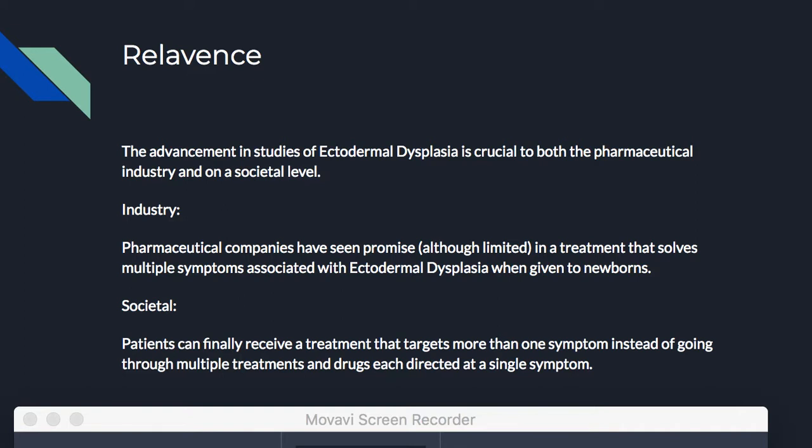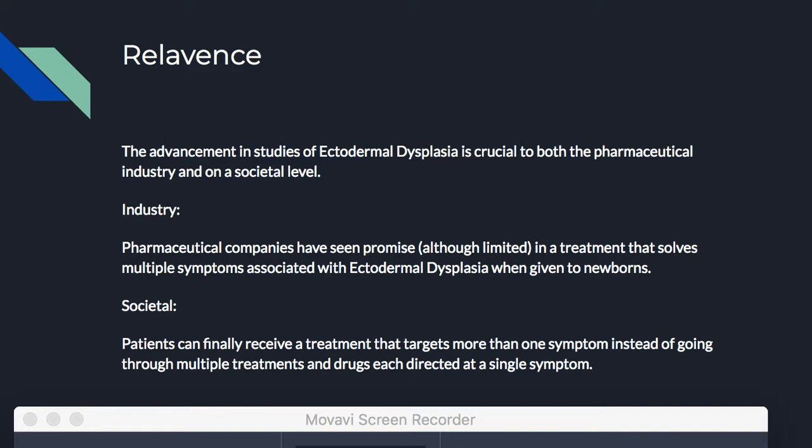Now, this is relevant because it is crucial to the pharmaceutical industry and on a societal level as well. In terms of industry, pharmaceutical companies have seen promise, although limited, in a treatment that solves multiple syndromes associated with ectodermal dysplasia when given to newborns. This, shown in the example I use about Edimer Pharmaceuticals, shows potential for a new kind of treatment that targets more than one symptom.